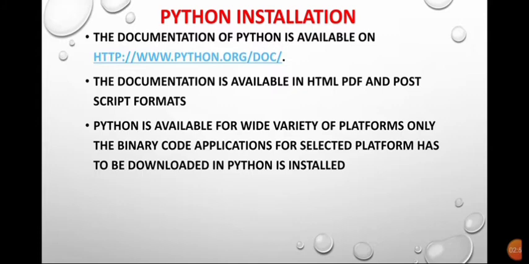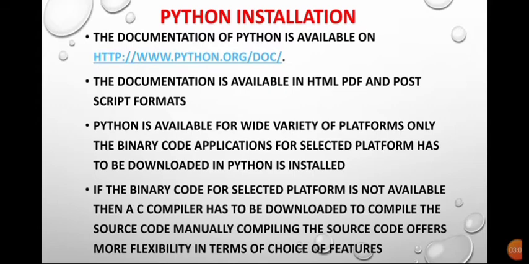Only the binary code application for the selected platform has to be downloaded and Python is installed. So these wide varieties are available. In some platforms binary code applications are used. If the binary code for the selected platform is not available, then what to do? Then a C compiler has to be downloaded to compile the source code.